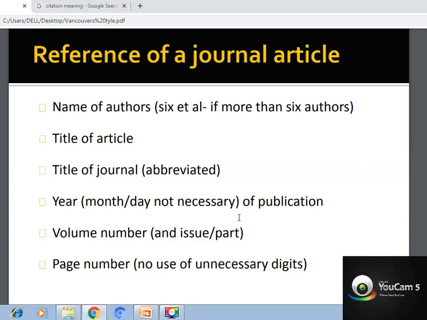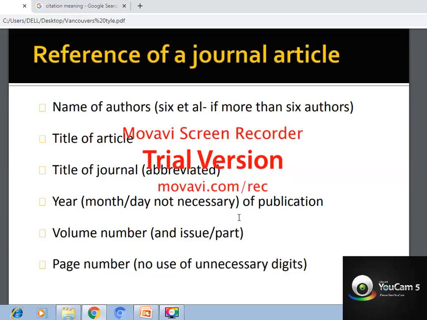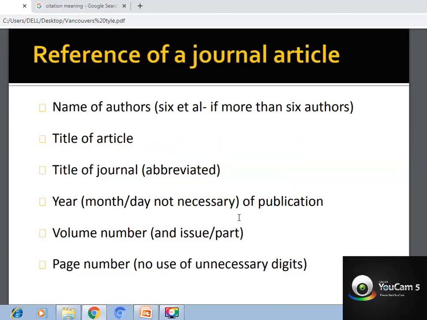Then the title of the article, and the title of the journal in abbreviated form, as we have discussed before. When you cite a journal in Vancouver style, the title of the journal will be in abbreviated form. Year of publication is enough, month and day not necessary. Then year of publication, volume number and page number.